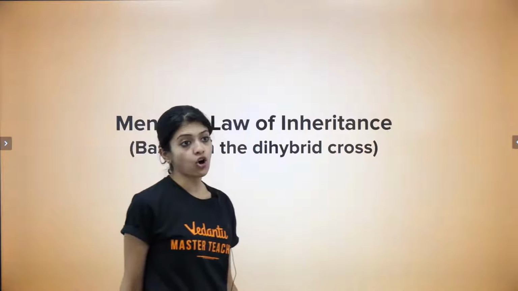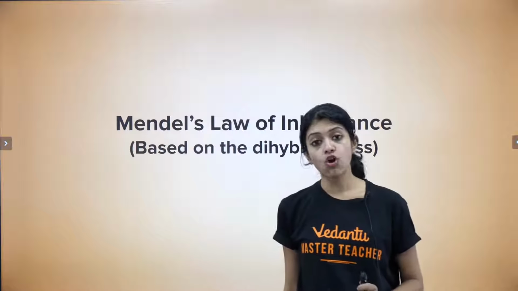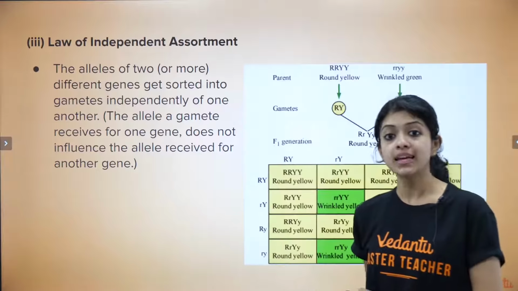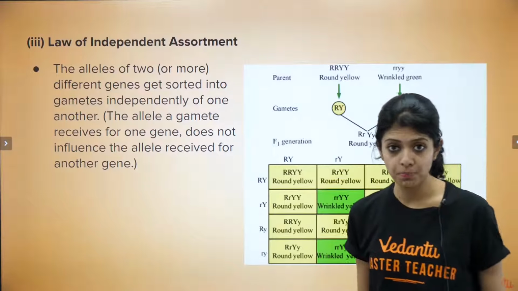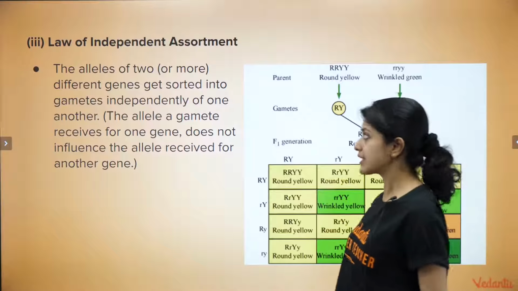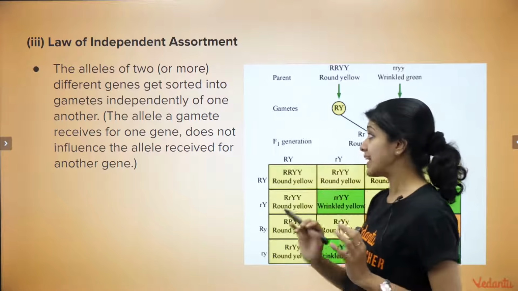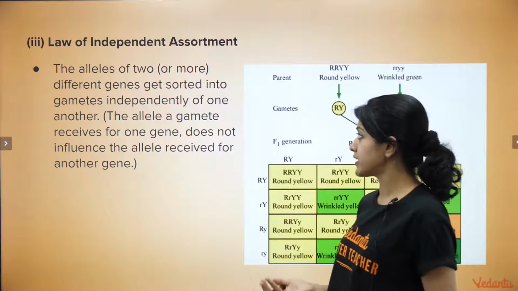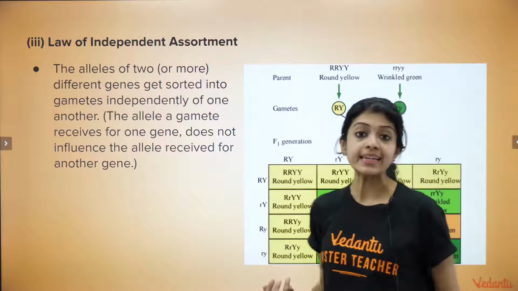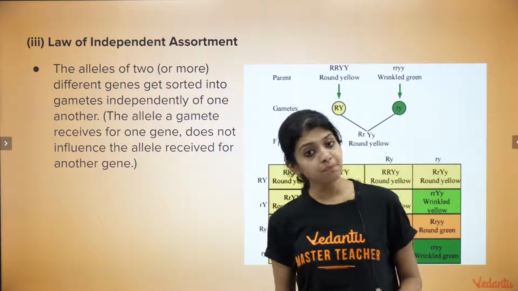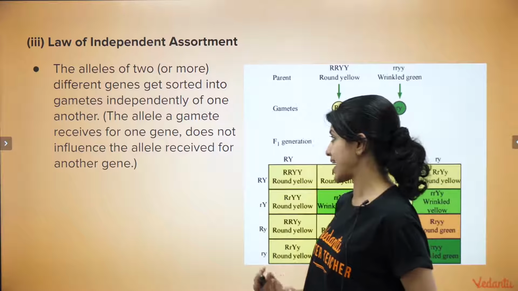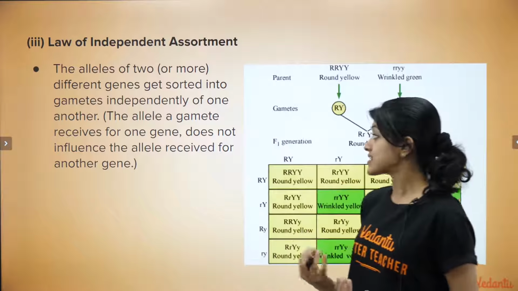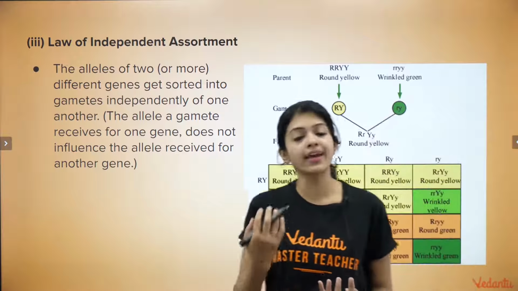And based on the dihybrid cross, Mendel also came up with one more law, which is called the law of independent assortment. So it's nothing complicated. It just says that the alleles of two or more different genes get sorted into gametes independently of one another. In simpler words, the allele that a gamete receives for one gene does not influence the allele received for another gene.